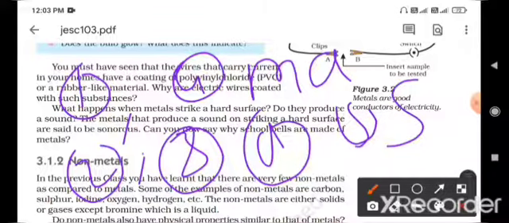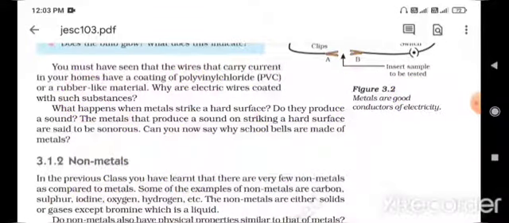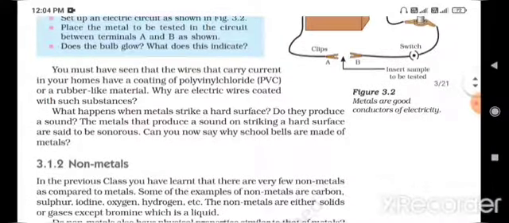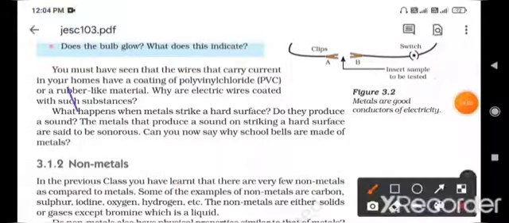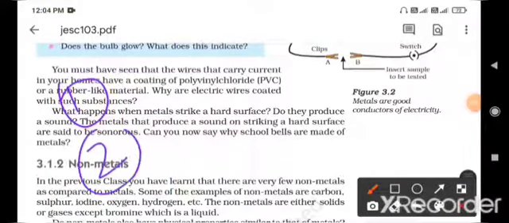And one more question comes here. What is metallic luster? Metals in their pure state having a shining surface is called metallic luster. What is malleability? Metals that can be drawn into thin sheets is called malleability. Examples: gold and silver. What is ductility? Metals that can be drawn into thin wires is called ductility. Example: 1 gram of gold can be drawn into a wire up to 2 kilometers.